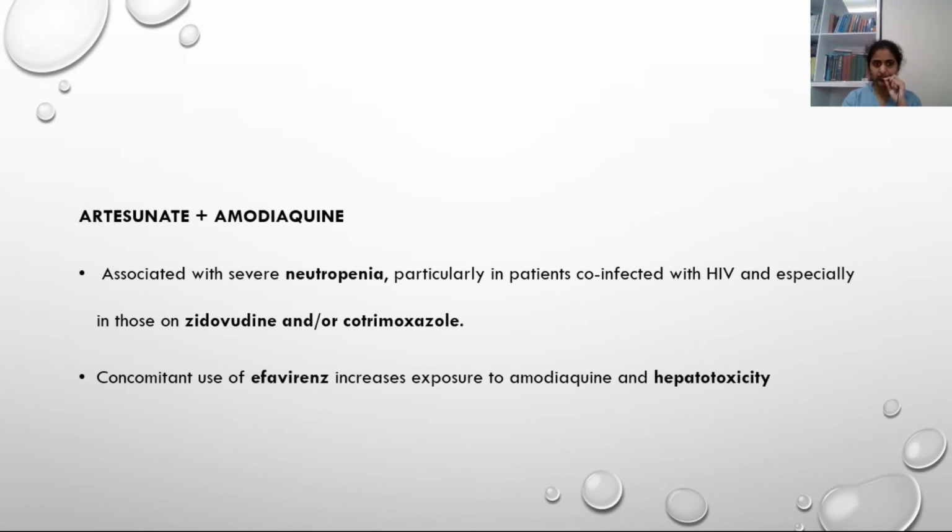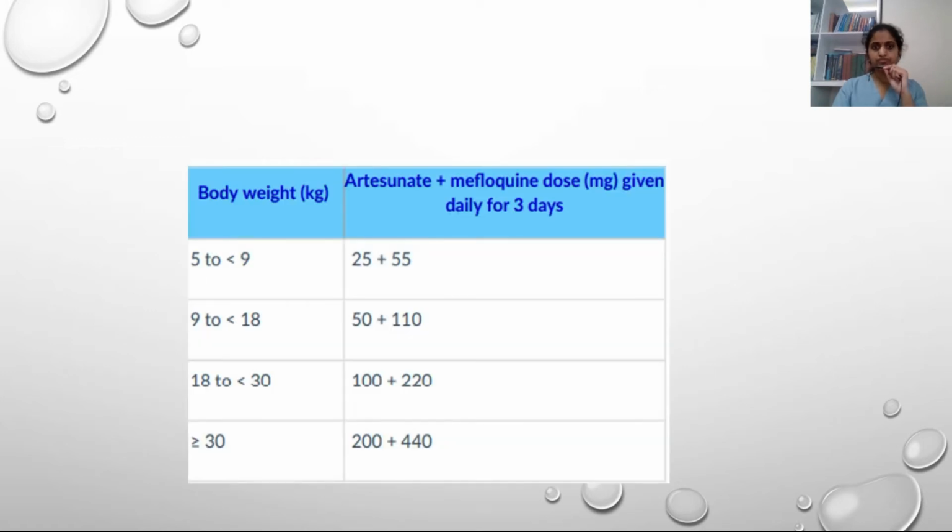It will exaggerate neutropenia. Concomitant use of efavirenz will increase the exposure of amodiaquine and will cause hepatotoxicity. So especially in case of HIV, we need to always look for interactions between antiretroviral therapy and artemisinin combination therapy.